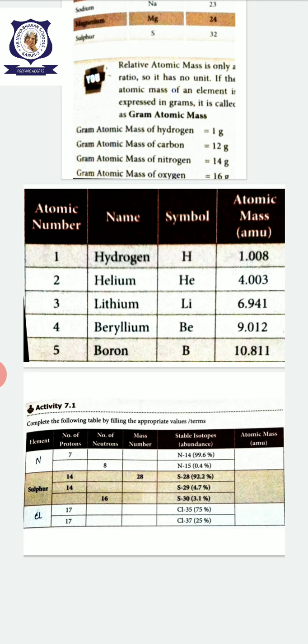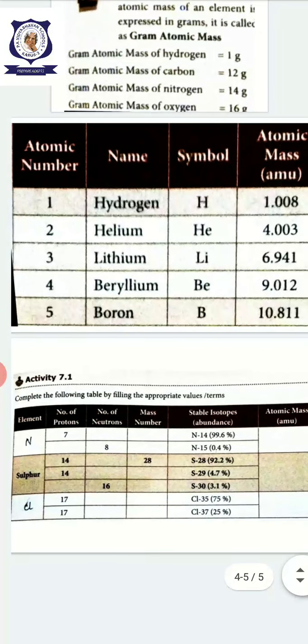In this activity 7.1, you have to fill it yourself. Complete the following table by filling the appropriate values. First, element N: number of protons 7. Then you have to calculate the number of neutrons. Number of protons 7, automatically electrons 7, then neutrons 14 minus 7, 7, and the mass number is 14.